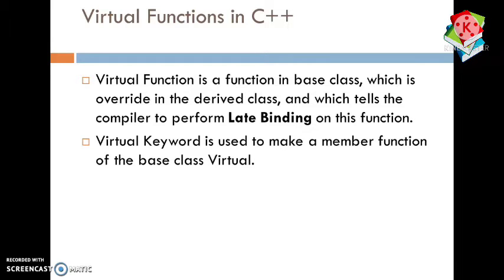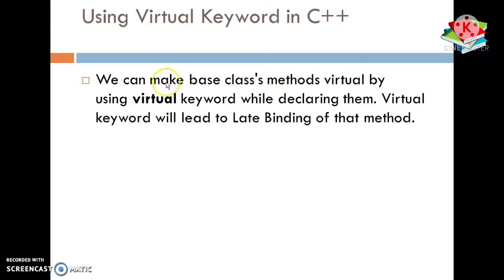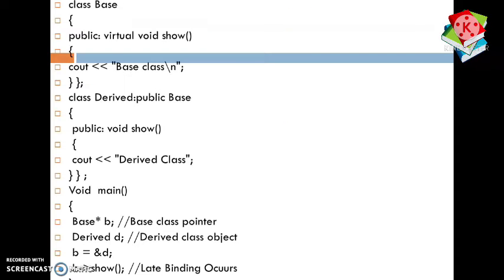So the virtual keyword is basically a keyword that is used to make the member function of the base class virtual. If we want to perform late binding, then we need to use the virtual keyword along with the member functions of the base class. In order to achieve late binding, we have one keyword, virtual, that is used in C++ that makes the base class methods virtual, that helps us to achieve late binding. So this is the program that shows how late binding works with the help of the virtual keyword.